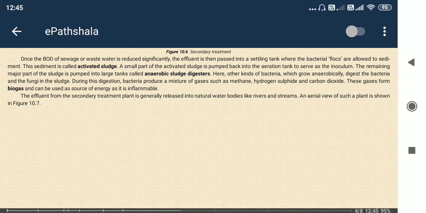So now activated sludge. Activated sludge means the sludge containing the bacteria or microbes that are helping the secondary treatment or biological treatment, okay.